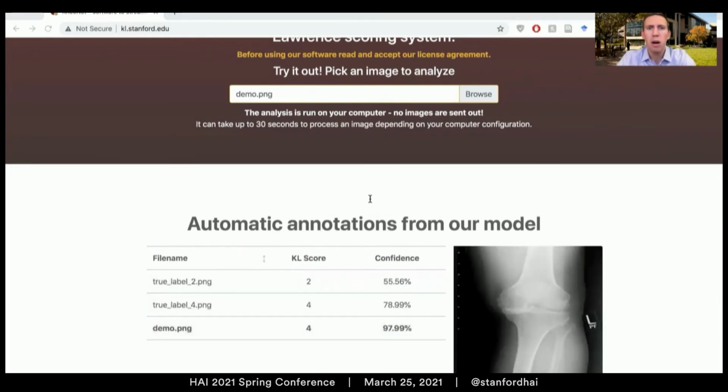By distributing our model in this easy-to-use format, we've enabled the Hospital for Special Surgery in New York to validate our model on their own clinical images without the need to do any programming. We're excited to expand this soon in order to automatically assess MRIs as well.